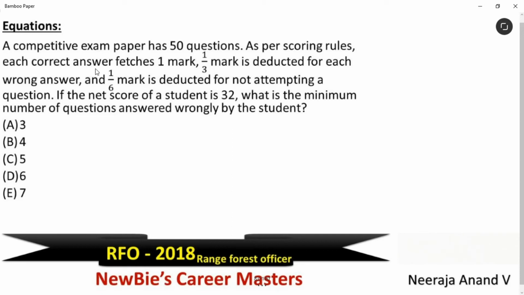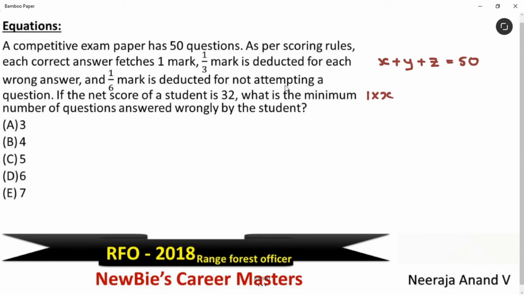Newbies, let's create the equation now. See, total 50 questions are there. Let's take correct answered questions are x, wrong ones are y, and not attempted questions are z. Okay, total are 50. Am I clear? X correct answered questions are there and y are wrongly answered and z are not attempted ones. Then for every correct answer, 1 mark is allocated. Okay, then for every wrong answer, minus 1 by 3.